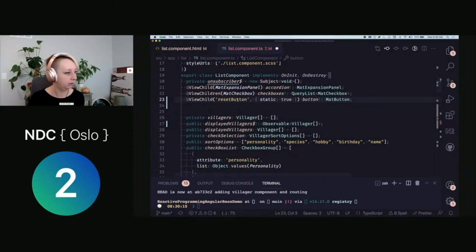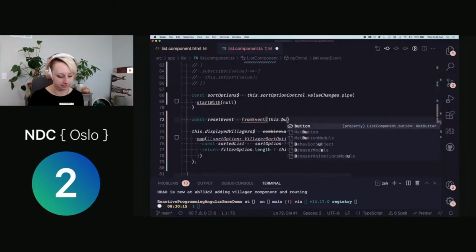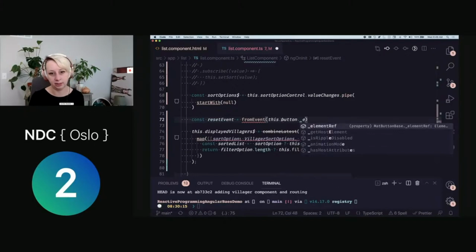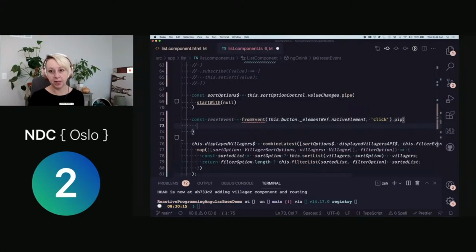All right, so now I can hook into that. So now I can do this.button.elementRef.nativeElement. I want to handle a click event from there. I want to spell click properly, which I cannot. And now I want to do some different things.